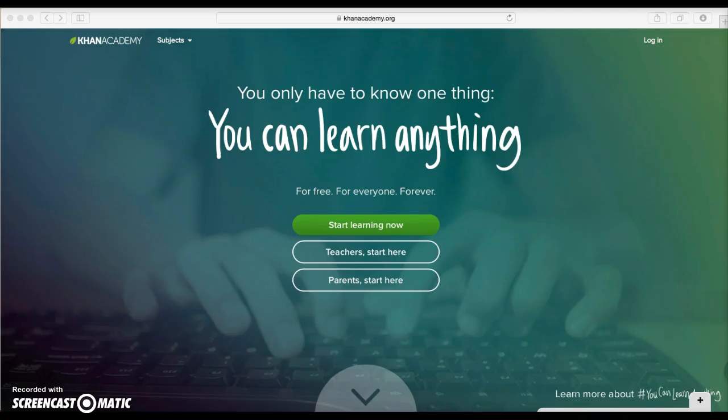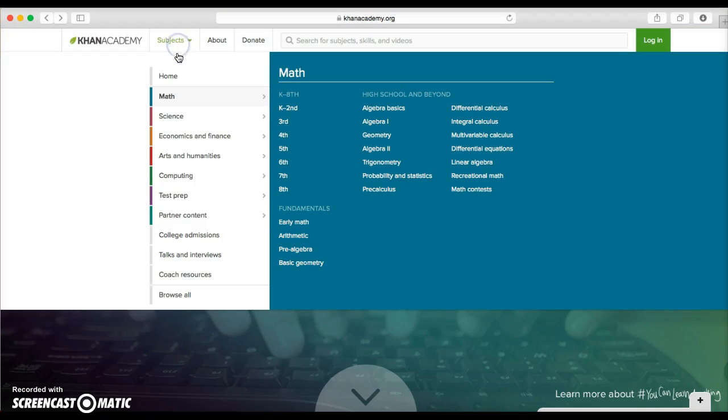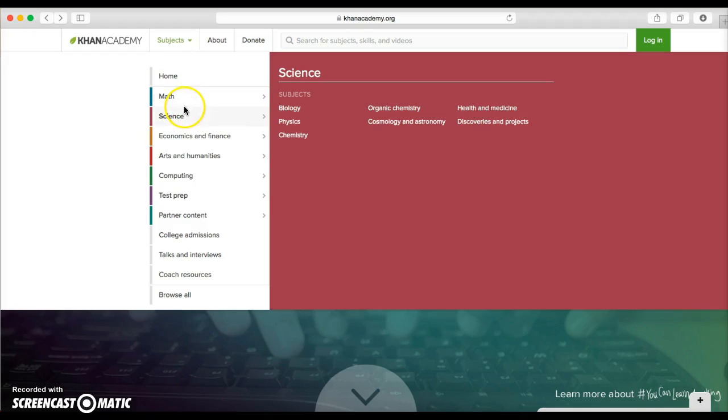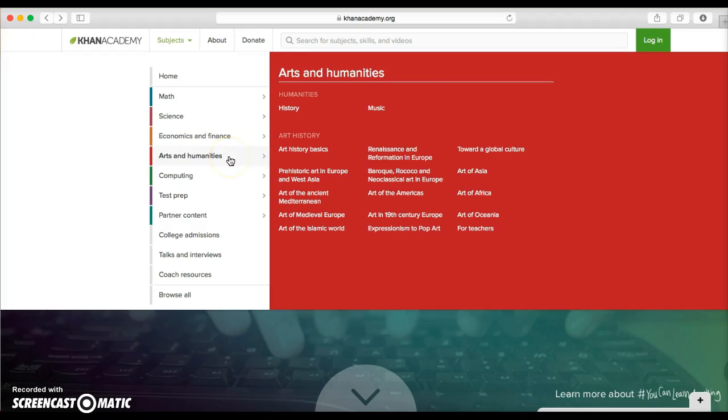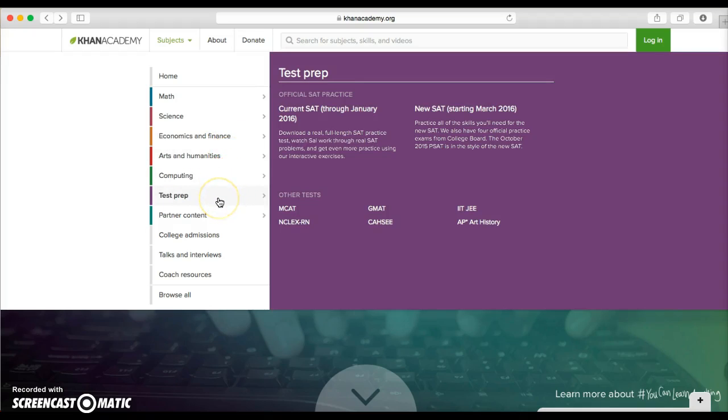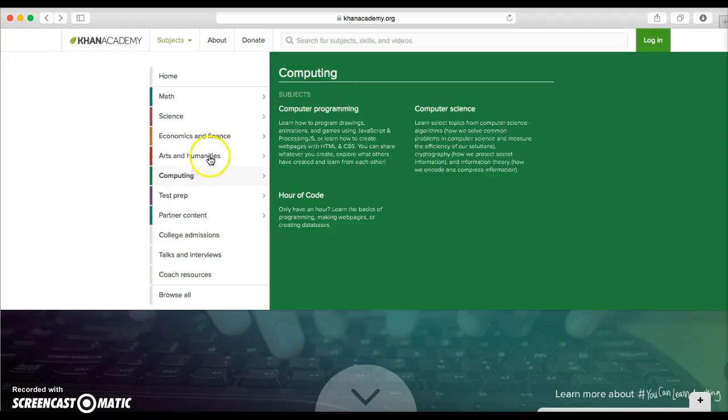It's an online website where students can go and work on different lessons in your subject areas, and the teachers can actually differentiate and give each individual student their own lessons as far as what specific topics they need to work on. I've been using it just for math because that's specifically what I teach, but there's also a science, economic and finance, arts and humanities, computing, and a test prep section that you can use as well.